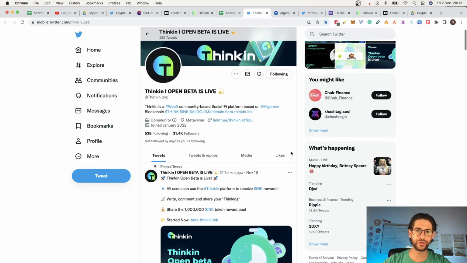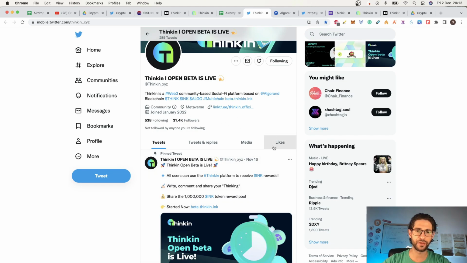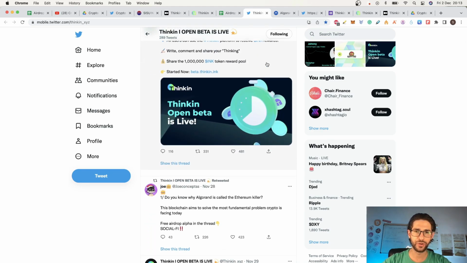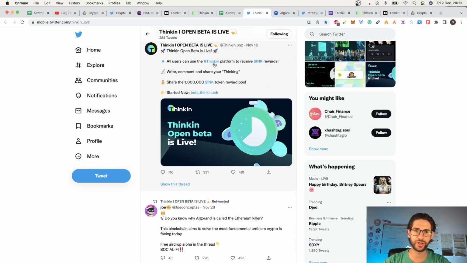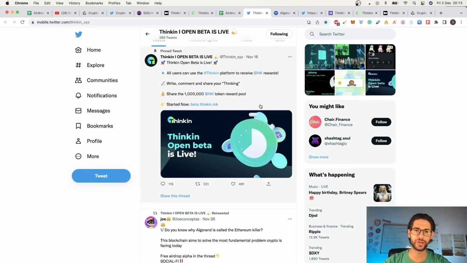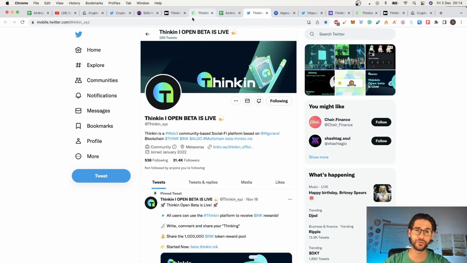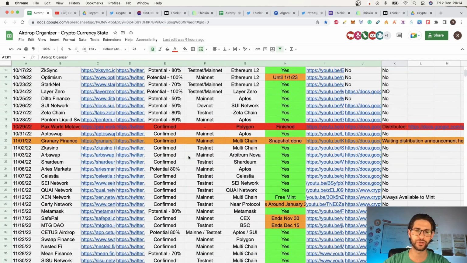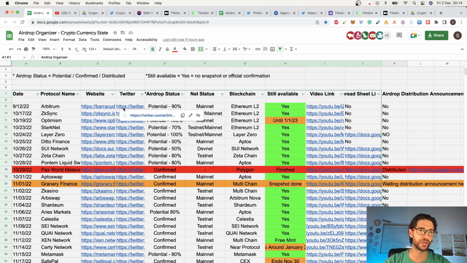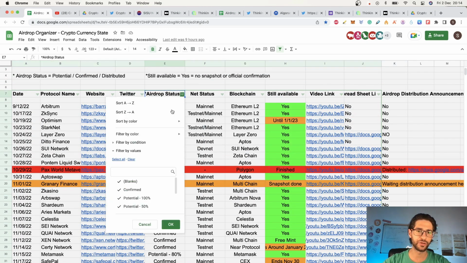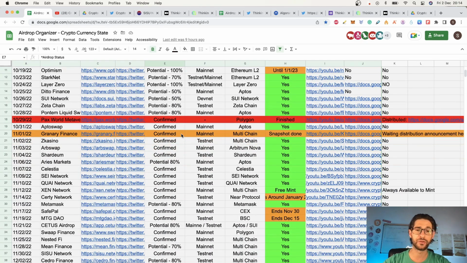And if you go to the Twitter account, you can see 31k followers. You are going to see here that all users can use the Think platform to receive INC reward. So this is a pinned comment on their Twitter, and you can see that this is the airdrop announcement basically. So this airdrop is confirmed, and if you want to continue doing airdrops of confirmed projects, you can go here to my airdrop organizer and filter for confirmed, and you are going to have only the confirmed airdrops instead of the potential ones.